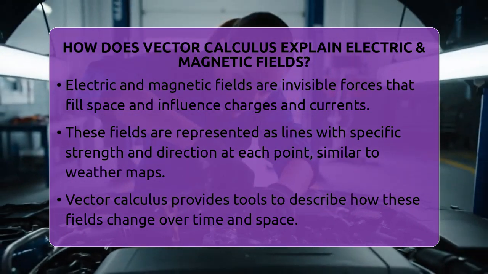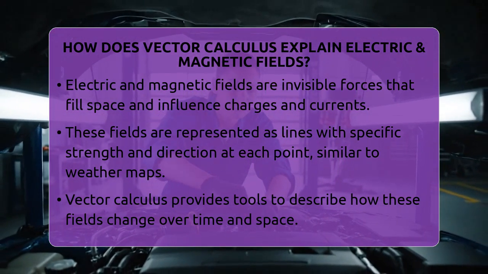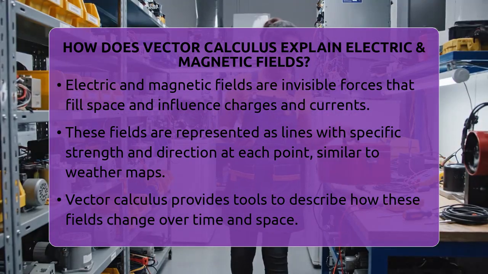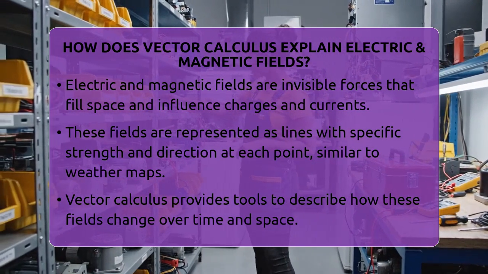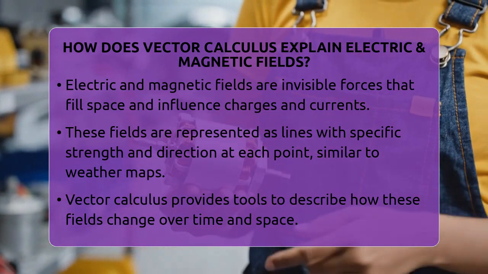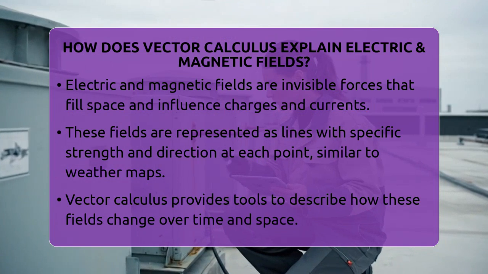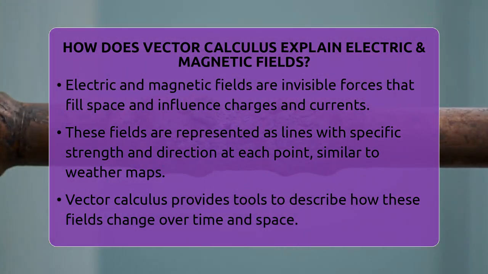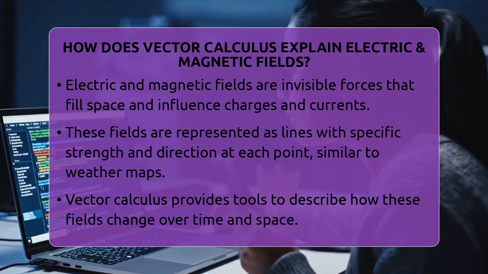Think of them as weather maps showing wind flow, but instead of air, they show forces acting on charges and currents. These fields change over time and space, which makes their study complex but fascinating. Vector calculus gives us the tools to describe these changes precisely. The first tool is the gradient, which tells us how a scalar quantity like electric potential varies in space.